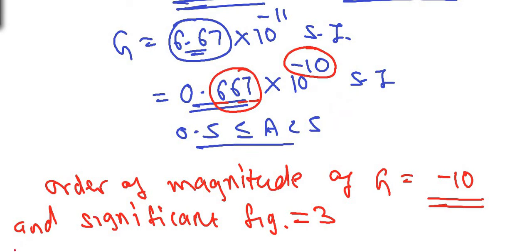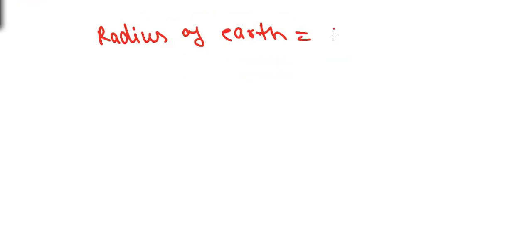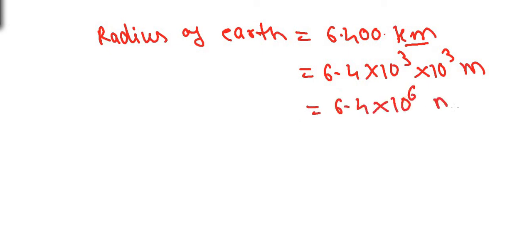Let us consider one more example. The radius is equal to 6400 kilometer. Now we can write that as 6.4 into 10 raised to 3. Now the decimal has been shifted 3 positions. See, 1, 2, 3 positions have been shifted towards the left. So the power will become positive by that many numbers, and therefore 6.4 into 10 raised to 3 kilometer. Convert kilometer to meter, so multiply by 10 raised to 3 meter. So that is equal to 6.4 into 10 raised to 6 meter. Now we have converted this into SI unit.